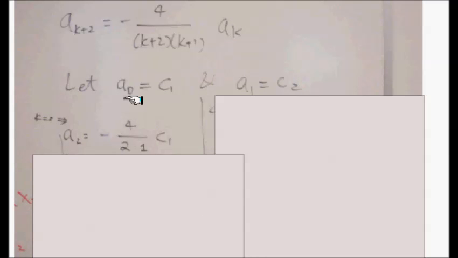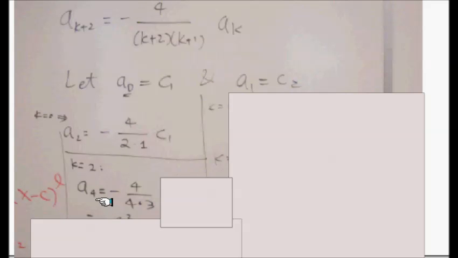I'm going to use this a0, some value c1 I assigned, to calculate a2. When k equals 0, that's a0, and a2 is determined by this formula. So k equals 0 makes this part 2, and k equals 0 makes that part 1. That's why you see 2 times 1. And 4 is always there, and the negative is part of the formula. So whatever c1 is, a2 must be c1 times this number. Since we know a2, we can determine what a4 is.